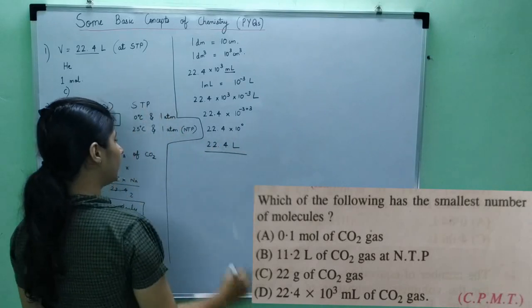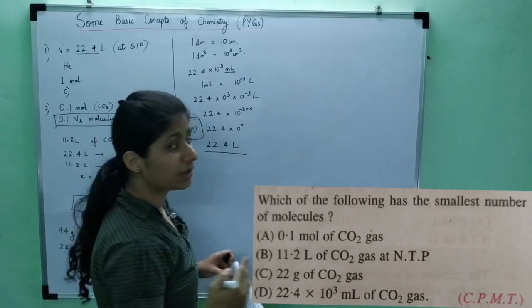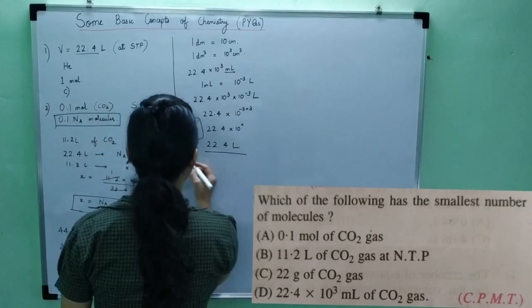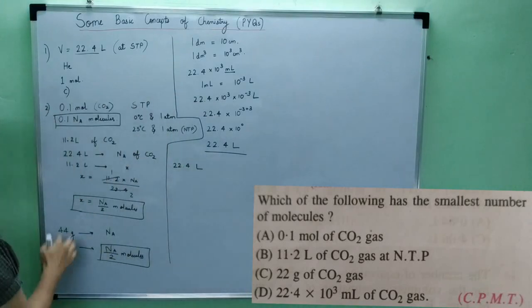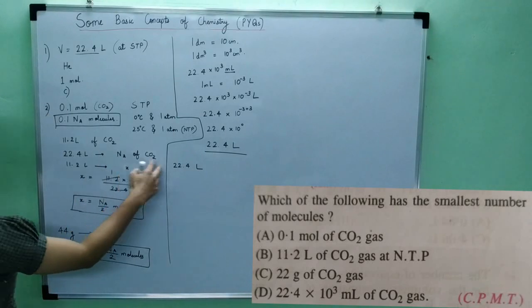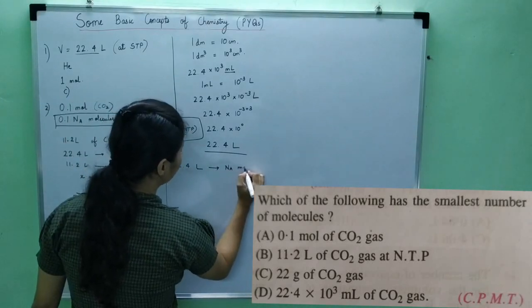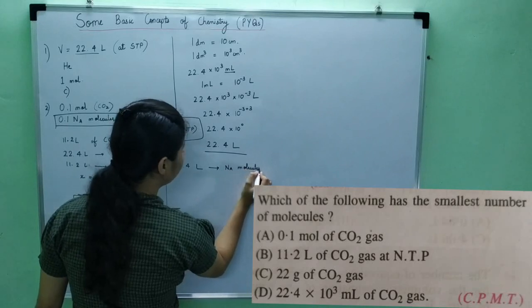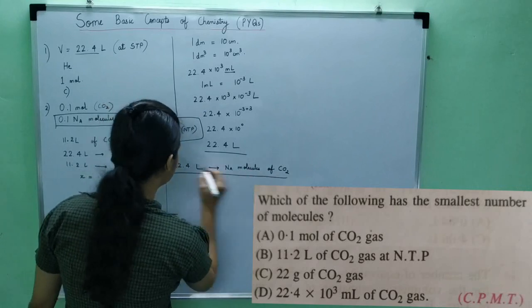Okay. Now I know that at STP conditions, since the conditions are not given, we will assume that it is STP conditions. So 22.4 liters, we know we had used this previous relationship. 22.4 liters occupy Na moles of CO2. So Na molecules of CO2. So 22.4 liters will occupy Na molecules of CO2. Okay. So this is the fourth answer.